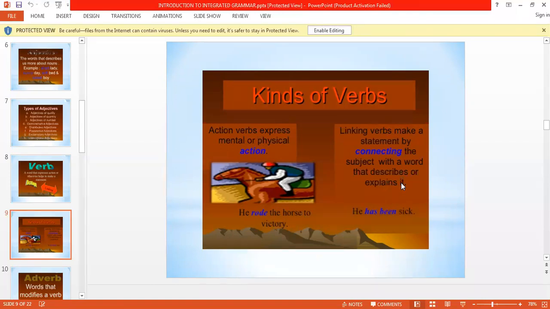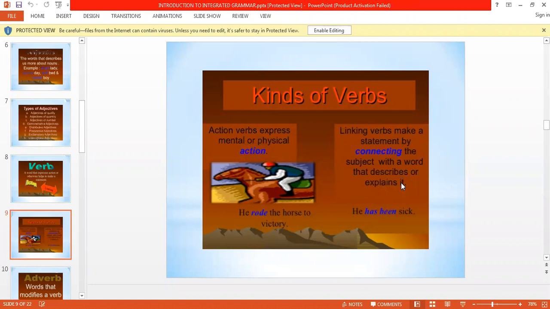Like state of being: he is a rider. Mr. Anthony is a good painter. Here we are not mentioning any action, but we are telling the existence, what the person is, or what the thing is, or what the place is. So here it is the being verb.